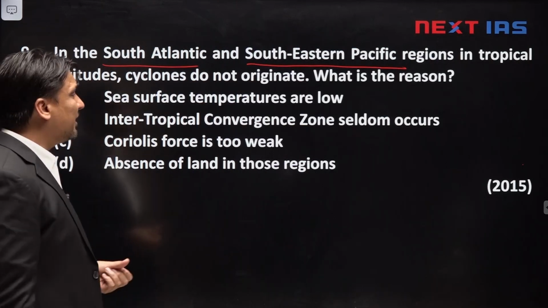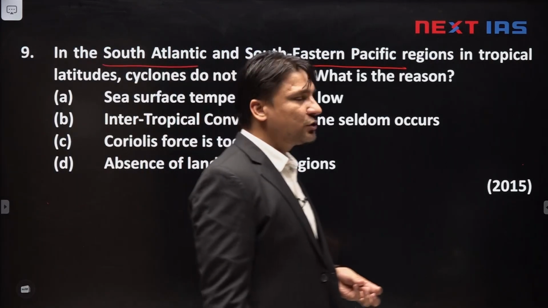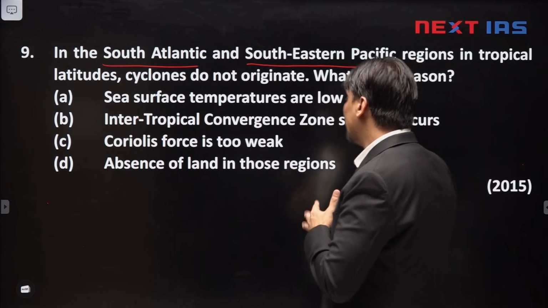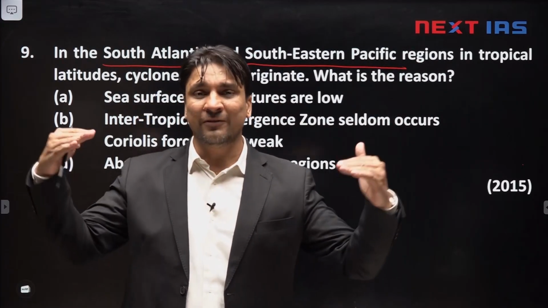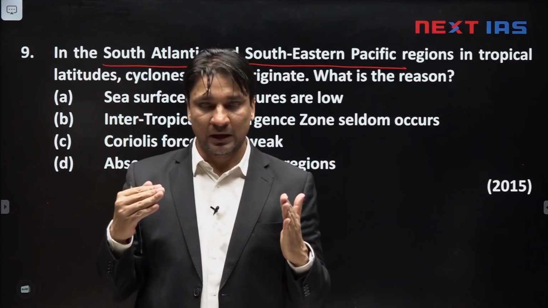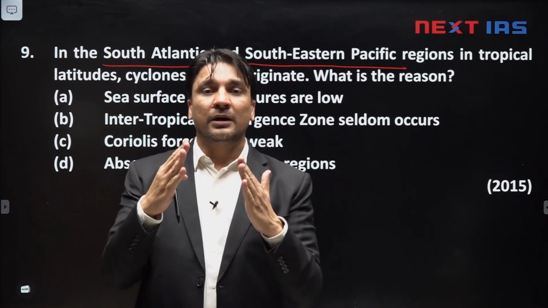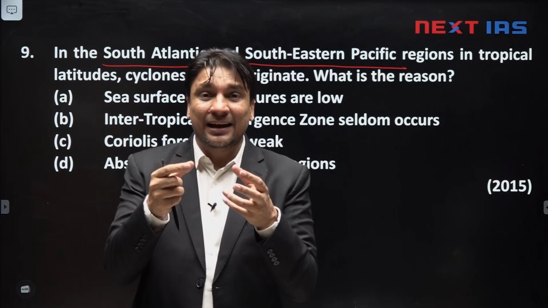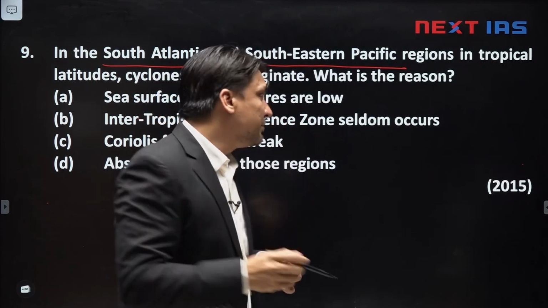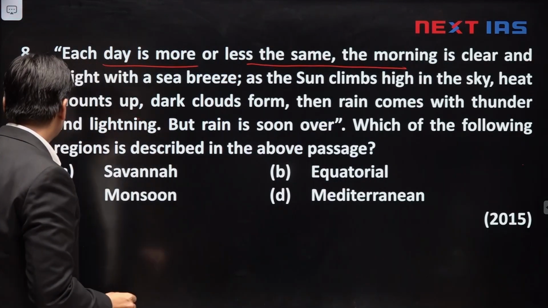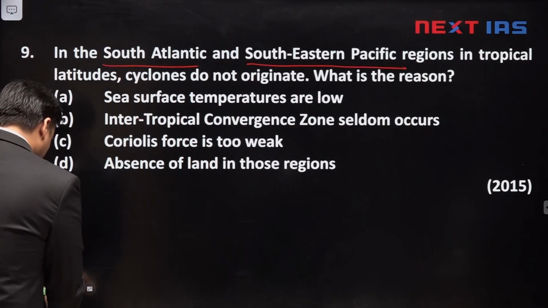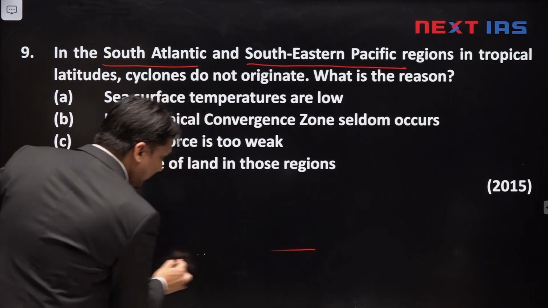B is intertropical convergence zone seldom occurs there. Intertropical convergence zone is the zone where trade winds converge. And due to convergence of trade winds, in this area, there is high level of humidity. Imagine this is Earth's surface.